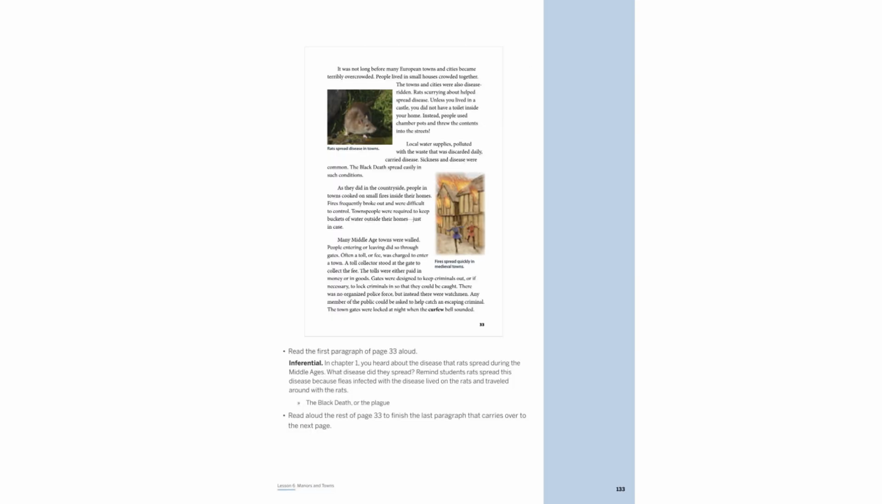The Black Death, spread by fleas on rats, thrived in overcrowded, unsanitary medieval towns. Waste was discarded in streets, polluting water and spreading disease. Fires were common due to close quarters and straw roofs.